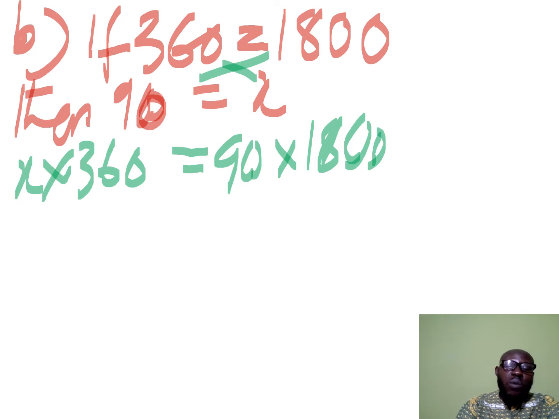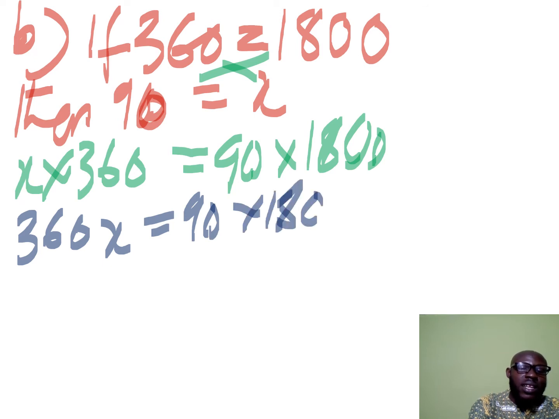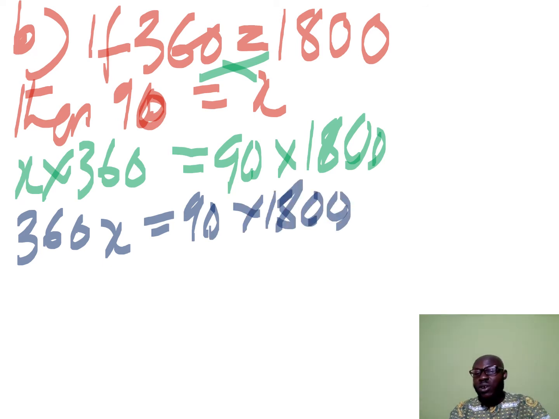Good. So when you multiply x by 360, we will have 360x equals 90 times 1,800. Because we are not using a calculator, I don't want you to multiply to come out with a huge number. So we are taking it one after the other.